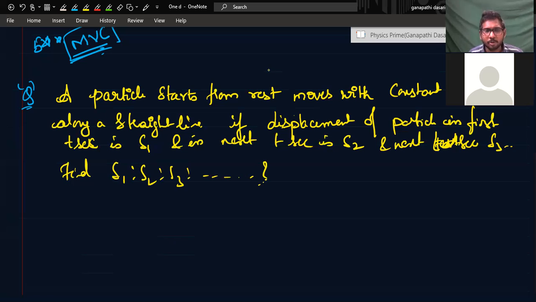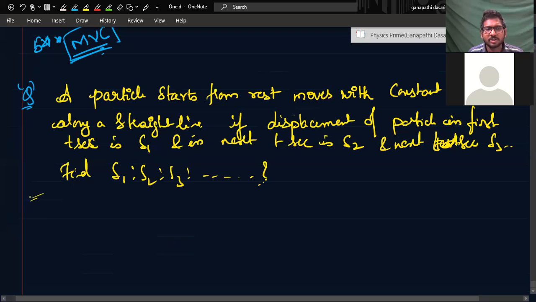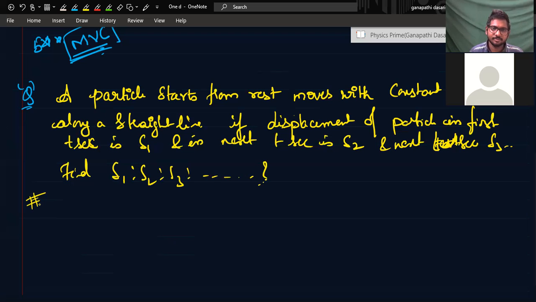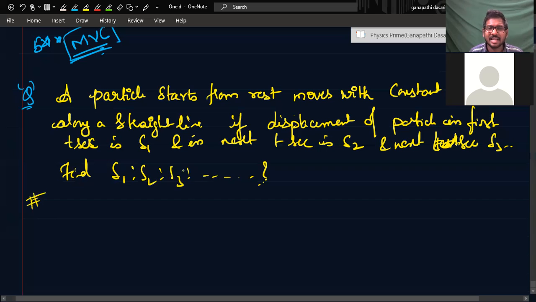Important concept, because if you are able to solve this, the question is many times twisted and turned and asked on similar lines. The question is asked like this: a particle freely falling from a tower travels, and what is the ratio of the distances traveled in the first 5 seconds, next 5 seconds, next 5 seconds, like that? First 2 seconds, next 2 seconds, next 2 seconds.